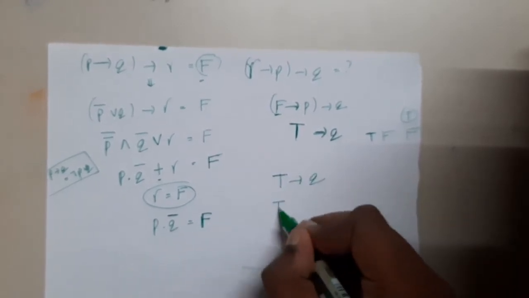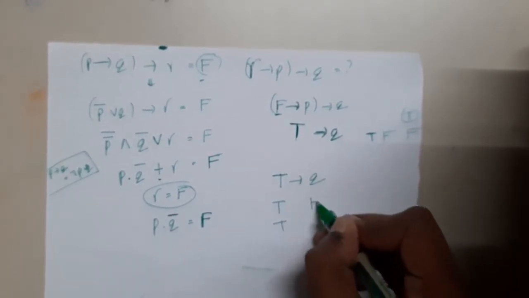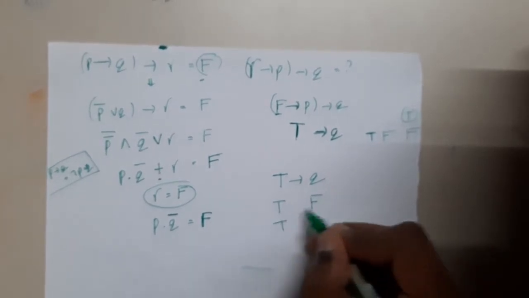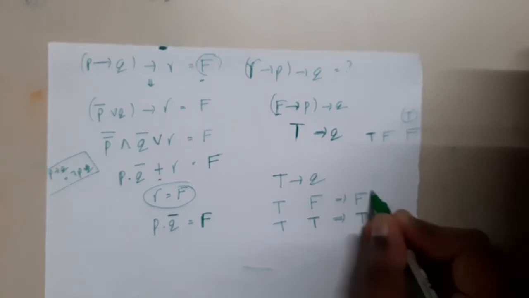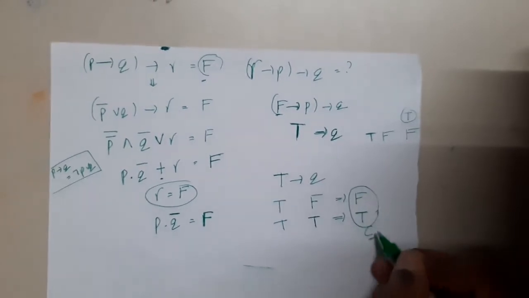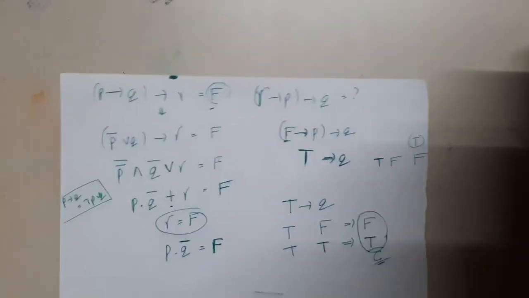So the value of true is true only, but Q could be false or Q could be true. If it is false, the final result will be false. If it is true, the final result will be true. So basically it is nothing but a contingency, guys, right? Yes. So that is what the result is.